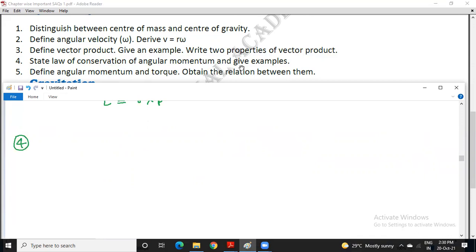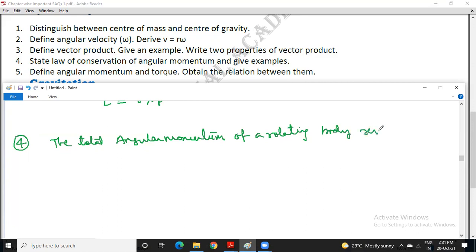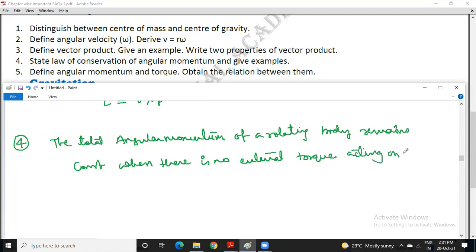State the law of conservation of angular momentum and give an example. The total angular momentum of a rotating body remains constant when there is no external torque acting on it.